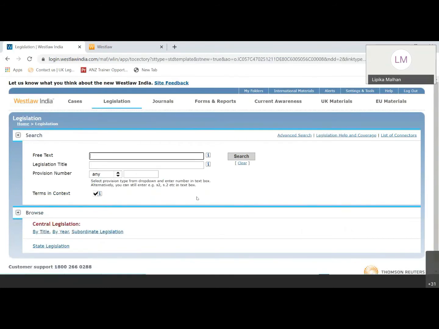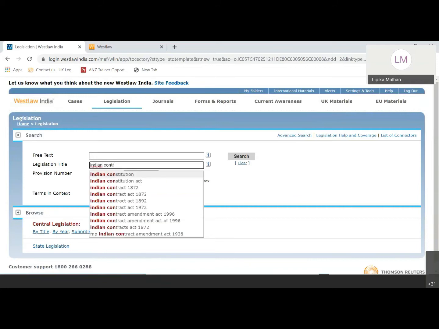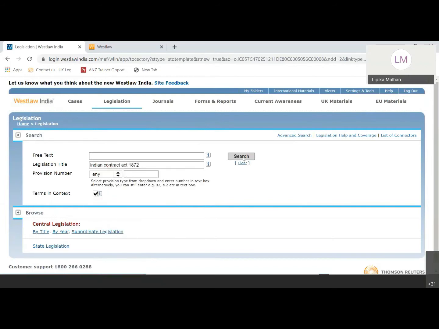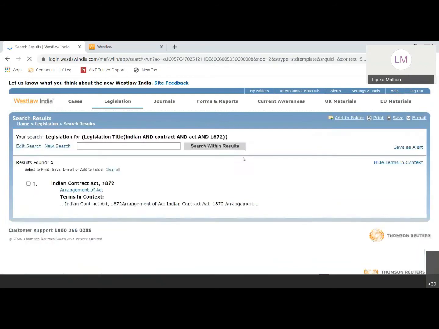So moving on to the legislation tab here. These are Indian legislation. As I told you, the search and browse criteria will remain the same in all of these options given on top. Now, if you want to search any particular legislation here, you can simply type here. For example, I want to search the Indian Contracts Act 1872. I'll click on search.